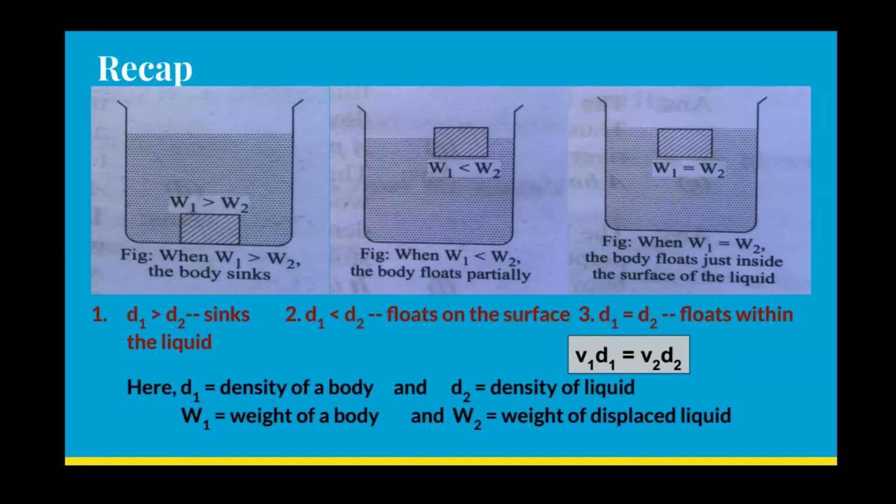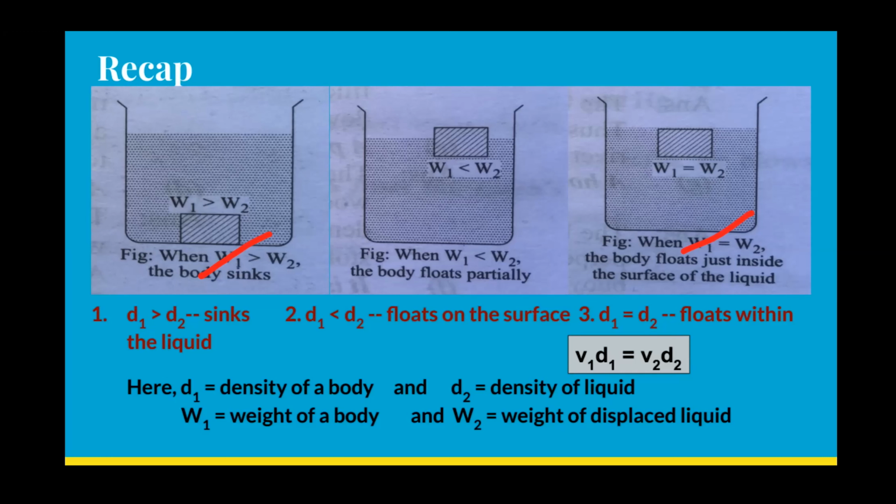Like the first diagram and the last, third diagram, it was very simple. Whenever the density of a body is more than the density of the liquid, it always sinks, since the weight of the body is greater than the weight of the displaced liquid. The body which has more density than the liquid cannot displace liquid equal to its weight, so it sinks. The first picture, the first condition, is the sinking condition: density more.